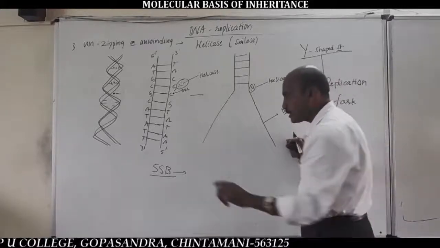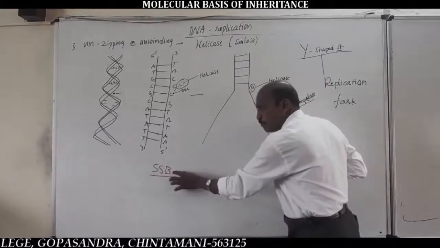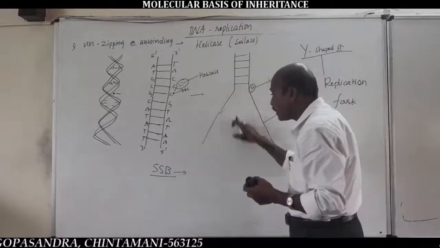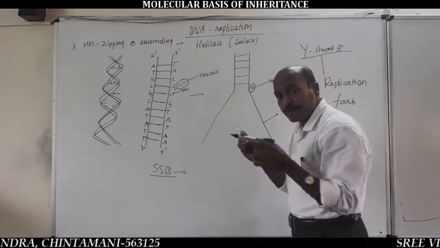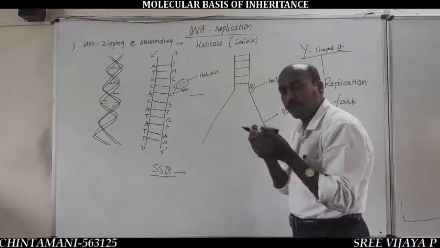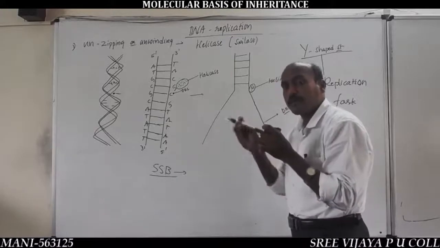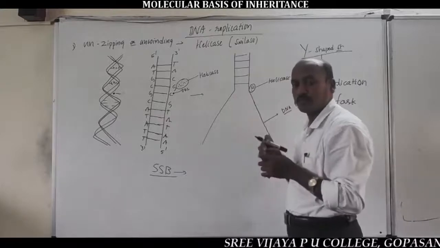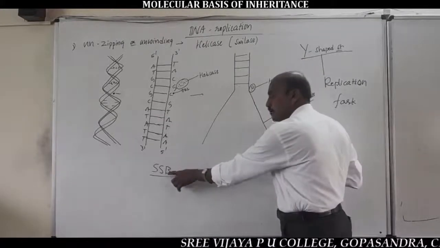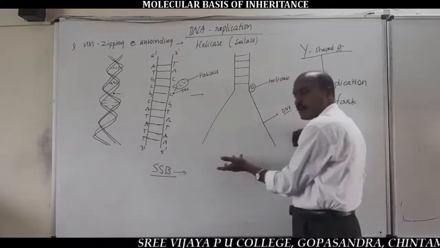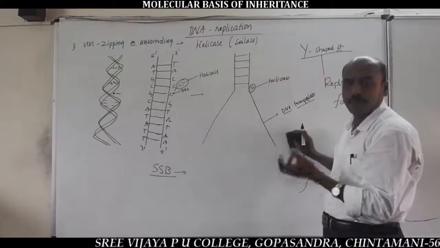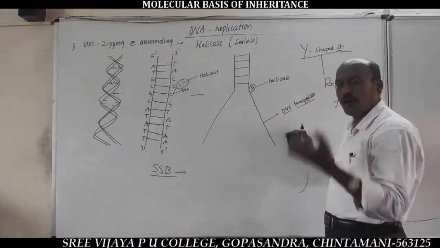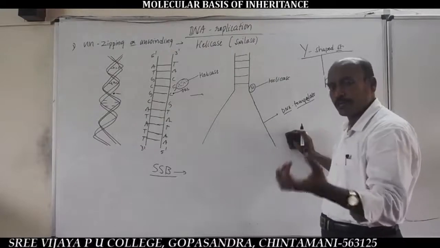This is because the single-stranded binding proteins prevent the reunion or reformation of hydrogen bonds between nitrogen bases.